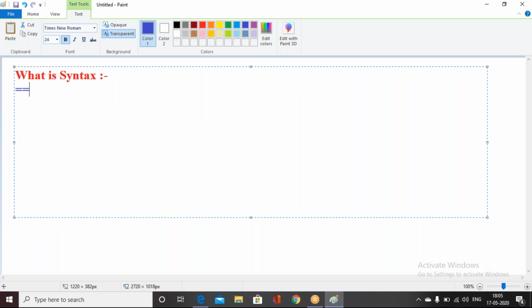Syntax means if you want to write a program, we need to follow a proper structure, right? That structure we are calling syntax. Syntax means the structure for writing a program.